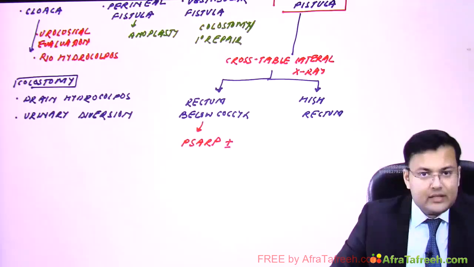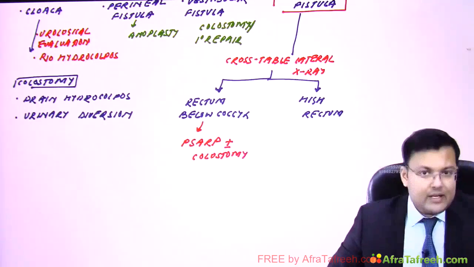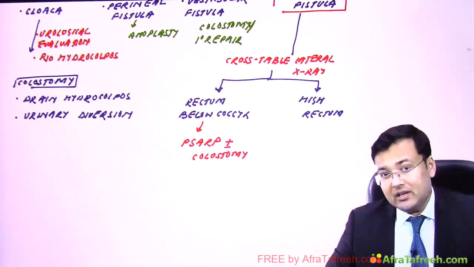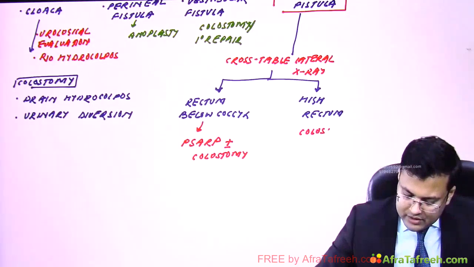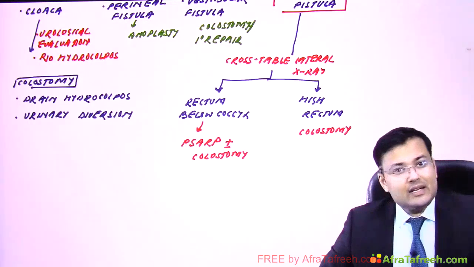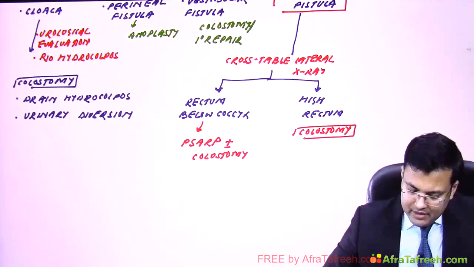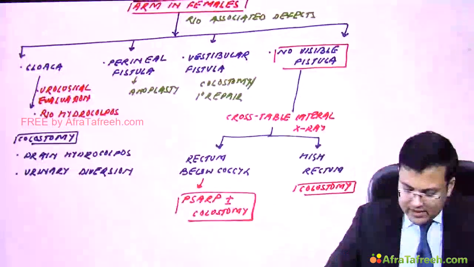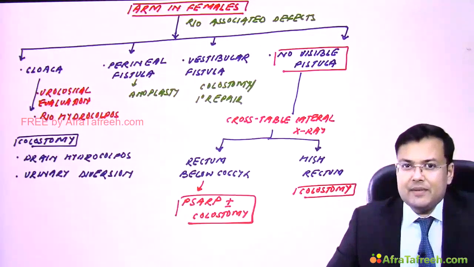In certain cases, colostomy is required. So plus minus colostomy. But if patient is having high lesion, there is high rectum, here we have to go for colostomy followed by PSARP, and that is done after 4 to 8 weeks. Clear? So this is how we manage anorectal malformations in females.